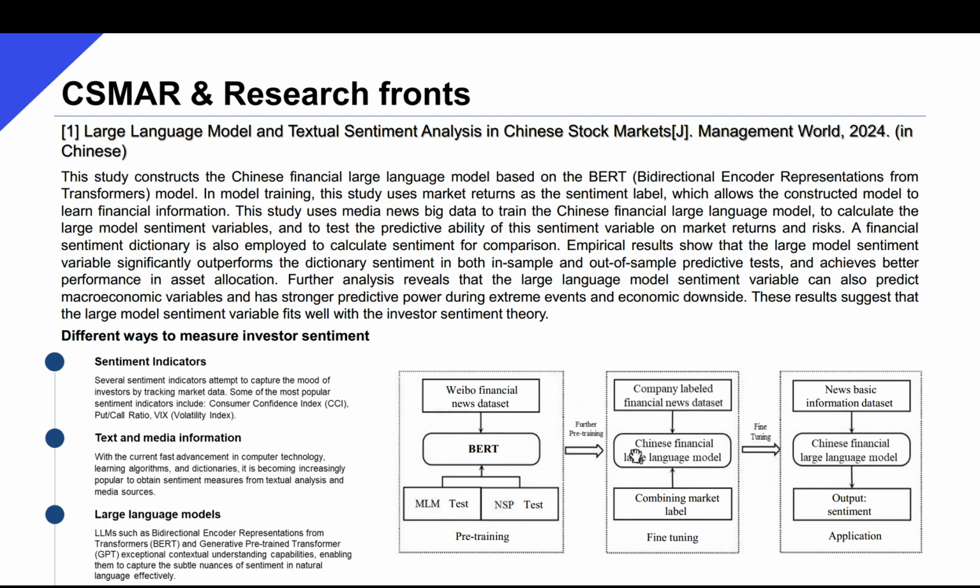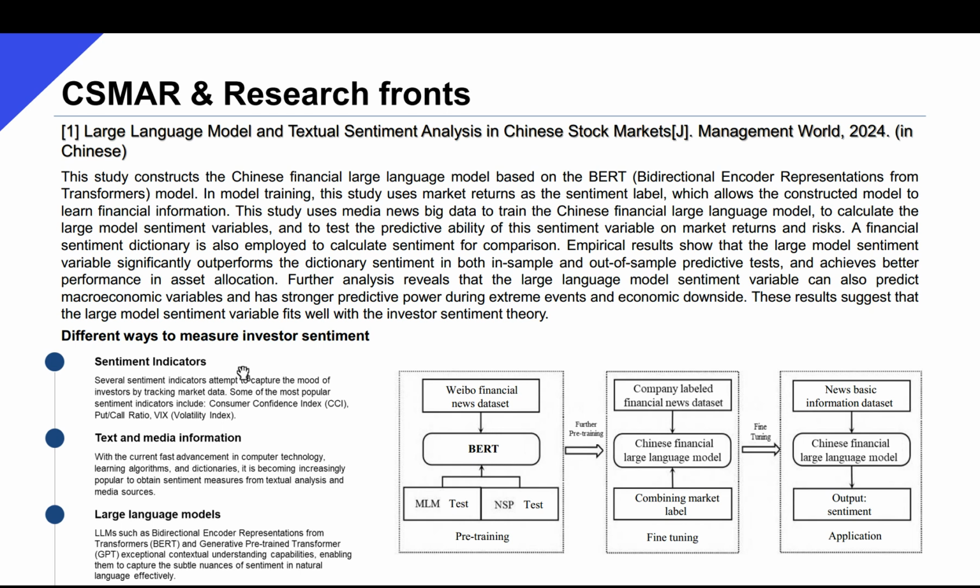The first example employs the BERT model to measure investor sentiment of China's stock market. Traditionally, investor sentiment was measured with various sentiment indicators, such as the Consumer Confidence Index or Volatility Index, and such indicators attempt to capture the mood of investors by tracking market data.